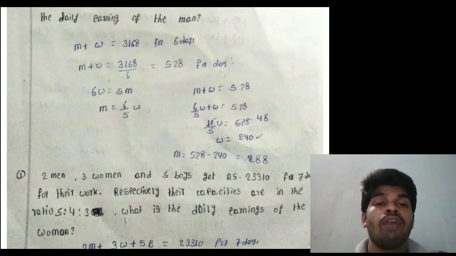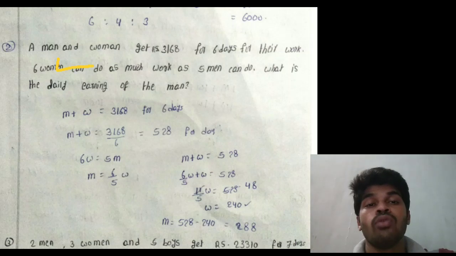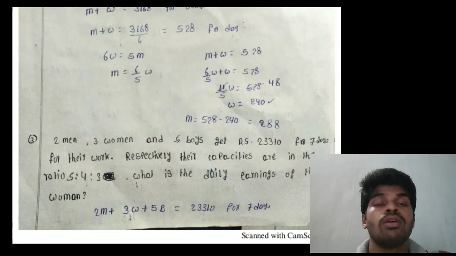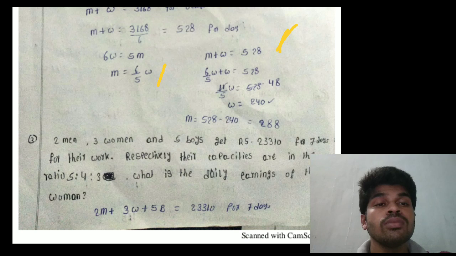Next, 6 women can do as much work as 5 men can do. Listen, that means 6 women equal to 5 men. Then 1 man equal to 6 by 5 women. Then man plus woman daily earning is 528 rupees. So 1 man equal to 6 by 5 women, plus woman equal to 528. That equals 11 by 5 women equal to 528.